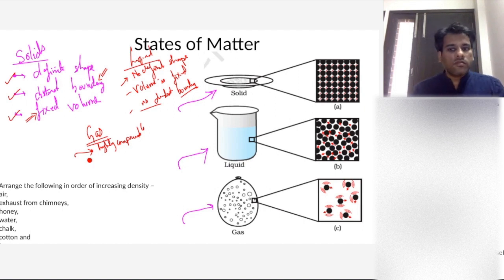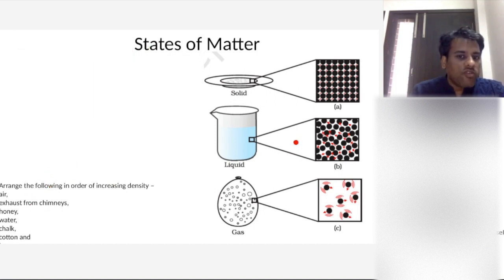Okay? But the point is, are these the only states of matter present? Are these the only three states of matter? We'll see about it, but before that, can you tell me what will be the arrangement of this? We'll see, Prakash. Okay. How do we define density? How do we define density?